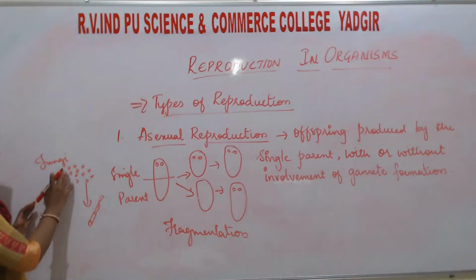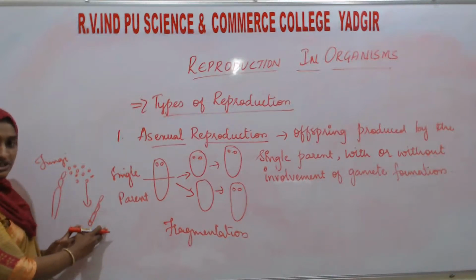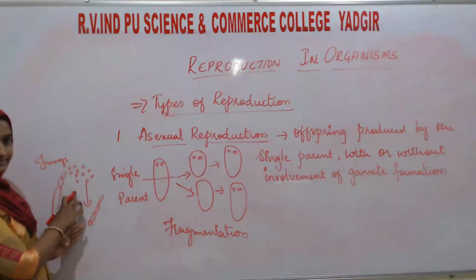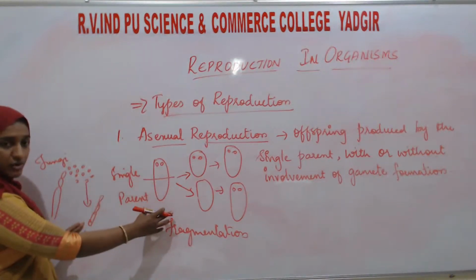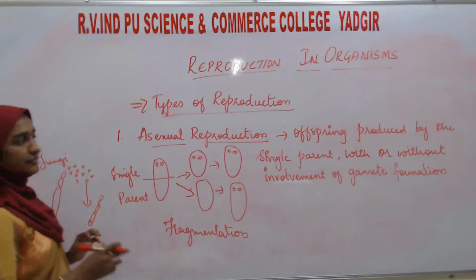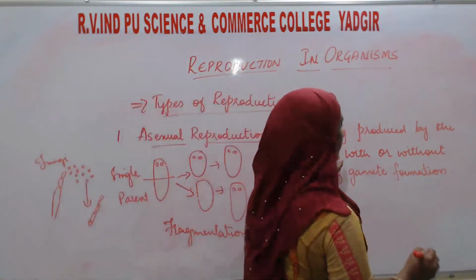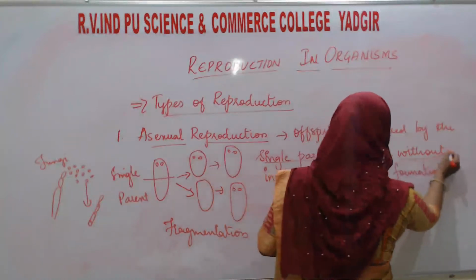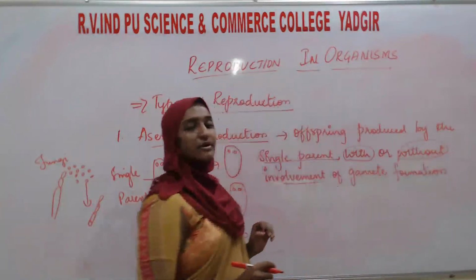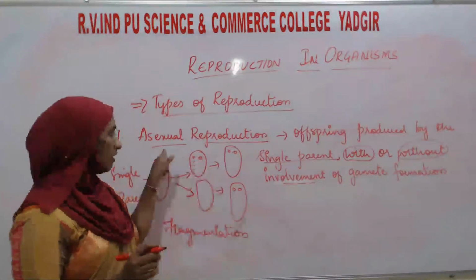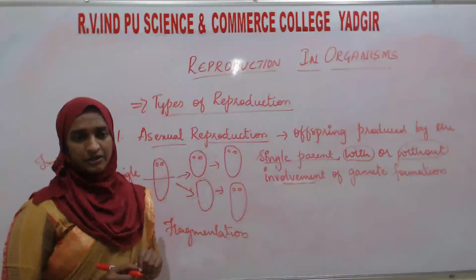Here also a single body gives rise to a new individual, but with gamete formation, whereas before it was without. Offspring produced by a single parent with or without involvement of gamete formation, that method of reproduction we call asexual reproduction.